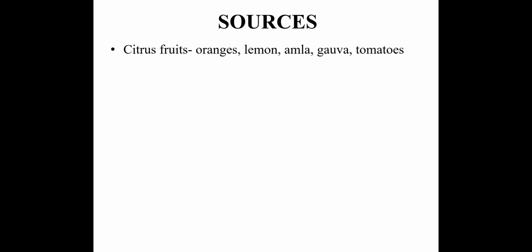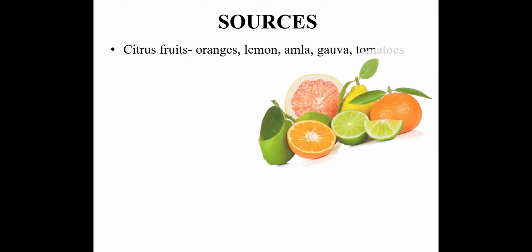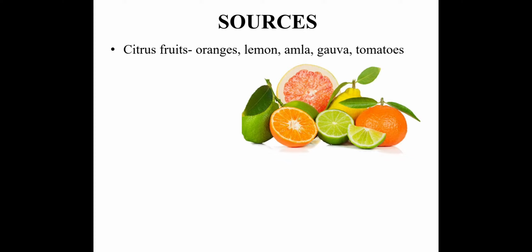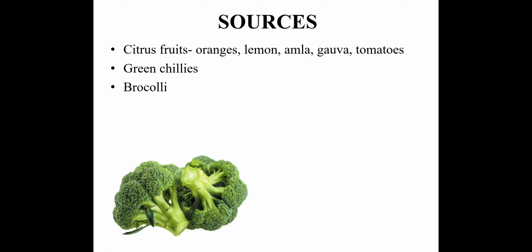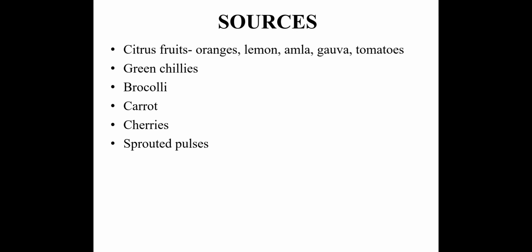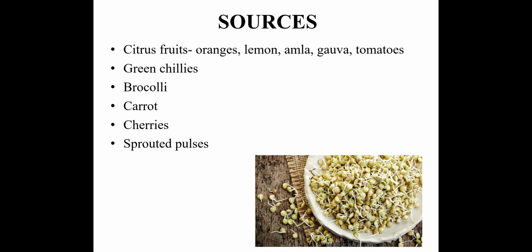Next are the food sources of vitamin C. First and important food source is citrus fruits, which include oranges, lemon, amla, guava, and tomatoes. Next sources are green chilies, broccoli, carrots, cherries, and sprouted pulses. Sprouted pulses are very good sources of vitamin C and must be included in your diet.